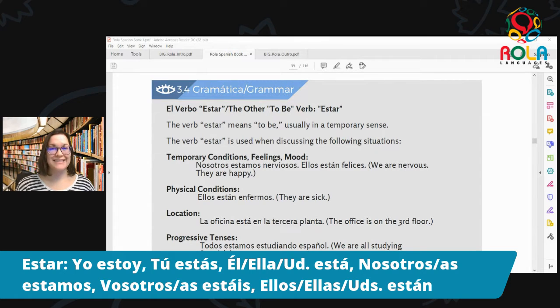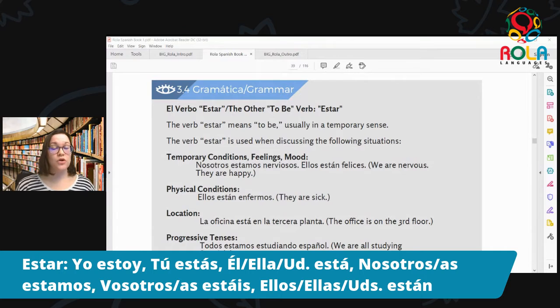Vosotros, vosotras, estáis. Ellos, ellas, ustedes están. Muy bien.